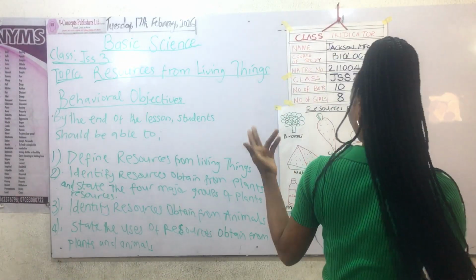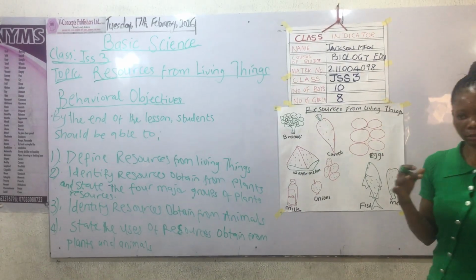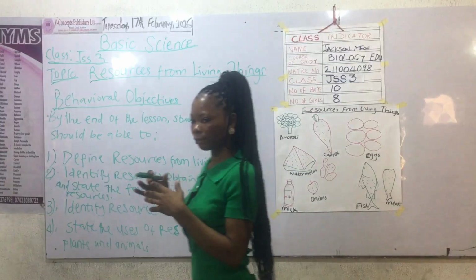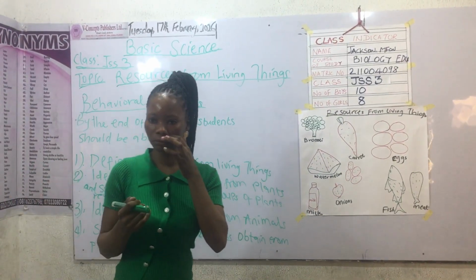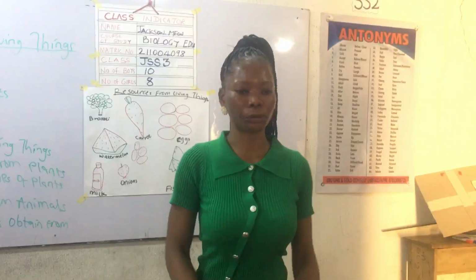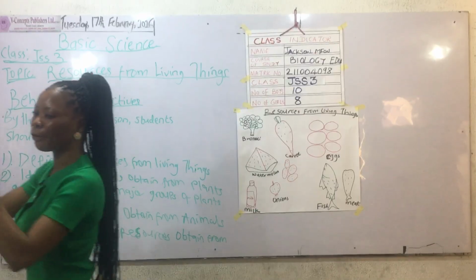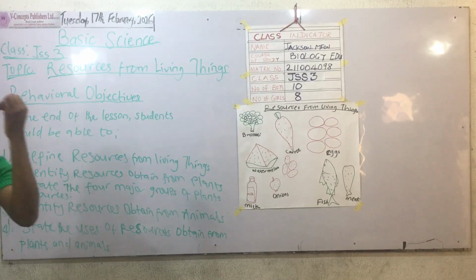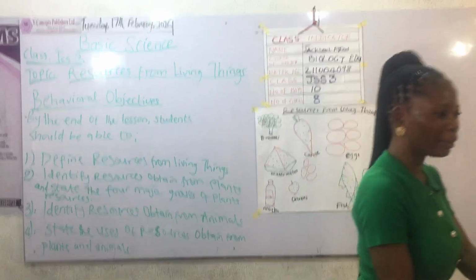Can anybody define resources from living things? We just spoke about that. Now, can you tell me the meaning of resources from living things? Resources from living things are things we get from animals and plants. Thank you. Resources are those materials that we get from both plants and animals that are helpful and useful for human beings.